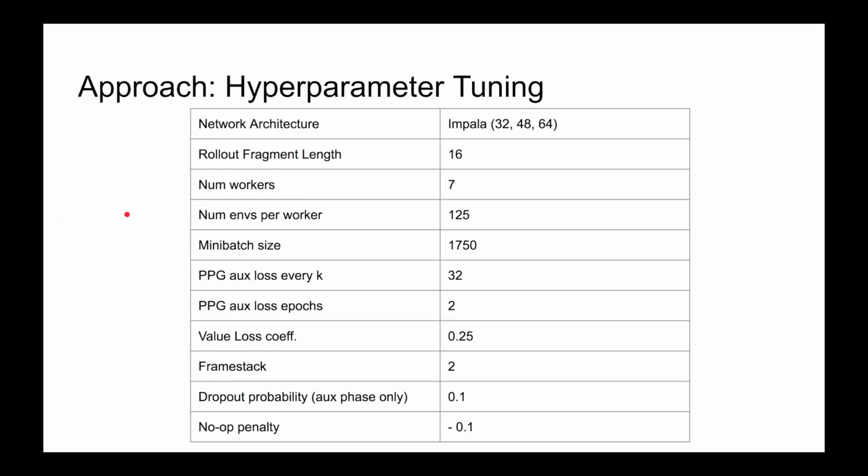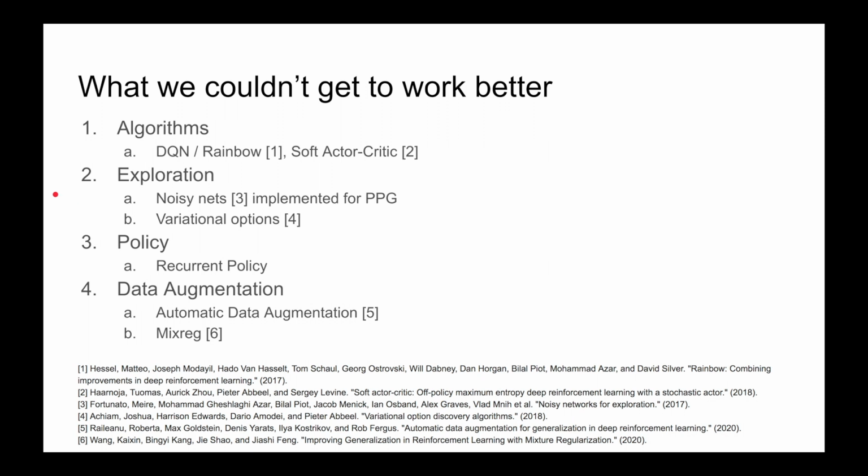Fourth, we did some hyperparameter tuning. Here I'm just showing the hyperparameters that are different from their default values that I think are important. Lastly, I think it's interesting to see what people tried and couldn't get to work better, and that's what I'm showing here for us. I'm particularly interested to see whether anyone got DQN or SAC to work well.